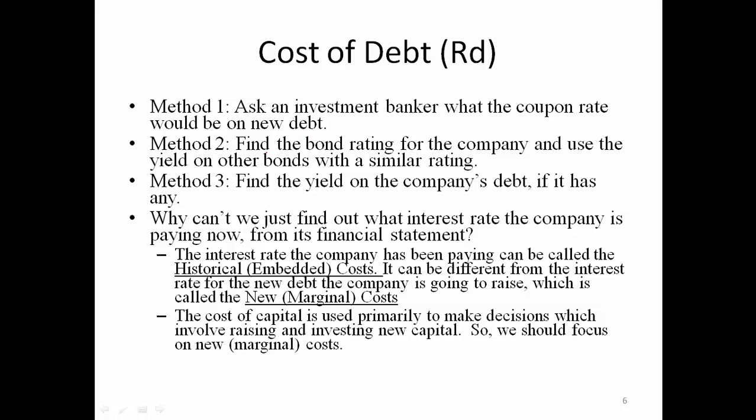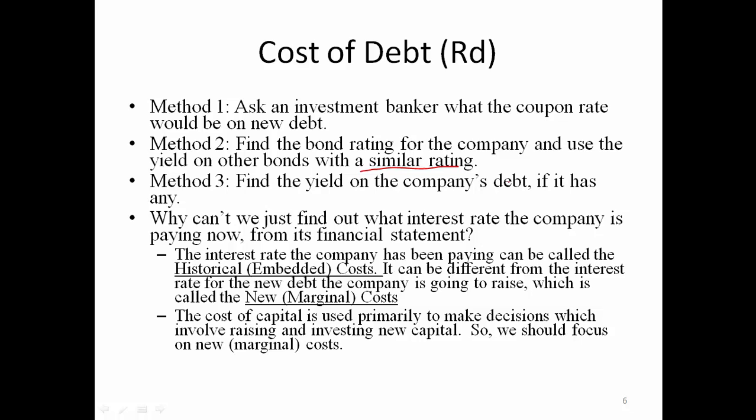Well, if the company does not have bonds in the market or is not going to issue any new bonds, then we can find the bond rating of the company and use the yield on other bonds with a similar rating. So for example, if this company's bond rating is AA, then you can find some other AA bonds in the market and see what the yield on those bonds is, and that could be an estimate for the cost of debt of this company. Method 3 is to find the yield of this company's bond if the company has any.